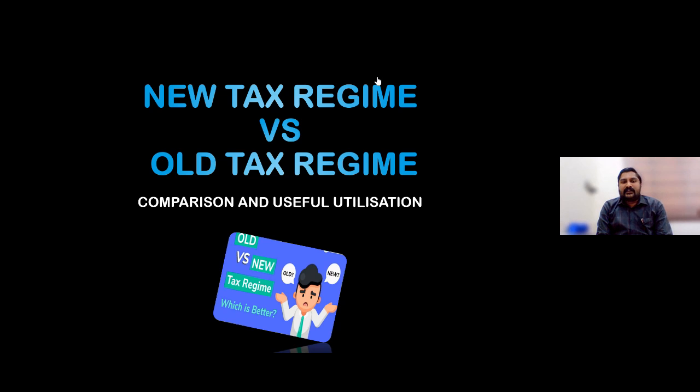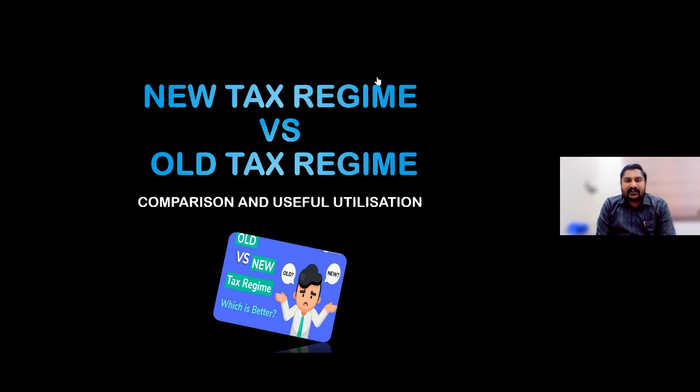The basic thing given to the salaried class is the standard deduction of 50,000, which was not eligible for the last 2 years. Now the persons opting for the new regime can again get that 50,000 standard deduction. Plus there is a slight change in the new tax regime slab rates. Instead of 2.5 to 5, they have increased the basic slab from 2.5 to 3.